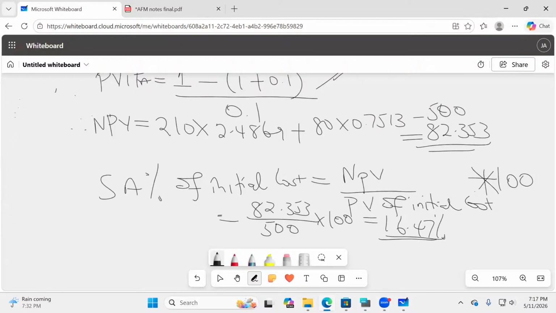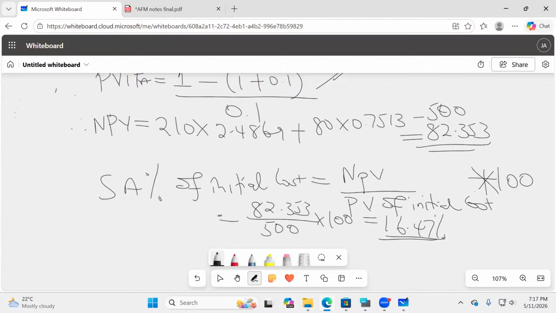So it means that the net present value is 16.47% sensitive as regards the initial cost. Meaning that the initial cost has that breathing space, all the way up to 16.47%. The initial cost can increase by 16.47% before the project becomes a loss-making project.